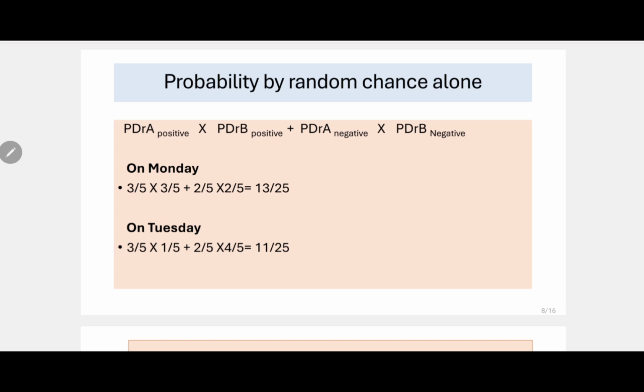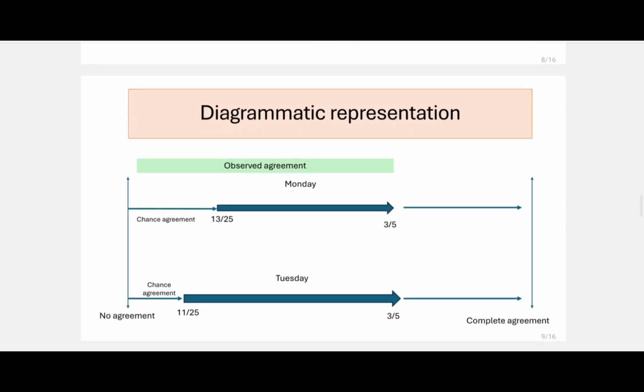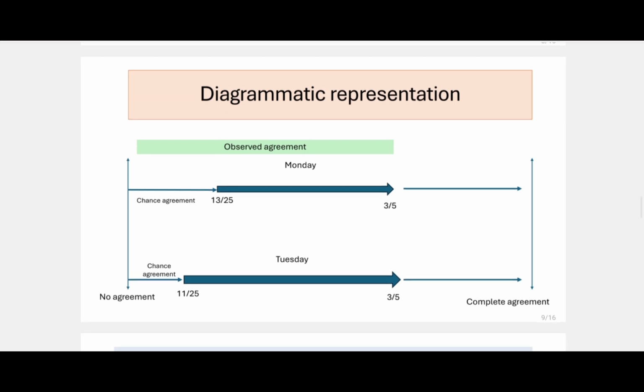Is it clear? I hope this is clear. So the diagrammatic representation of it. Suppose this is a complete agreement where both the doctors diagnose 5 out of 5 x-rays as positive. This is no agreement. Dr. A and B don't agree on any x-ray, 0 out of 5. So this is the observed agreement, 3 out of 5. So it is the same on both the days as we have seen before.